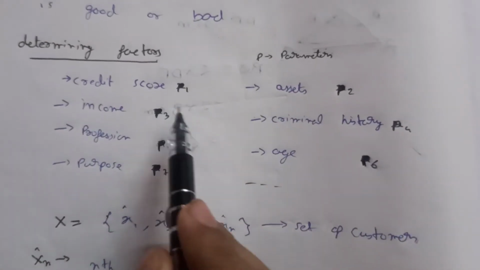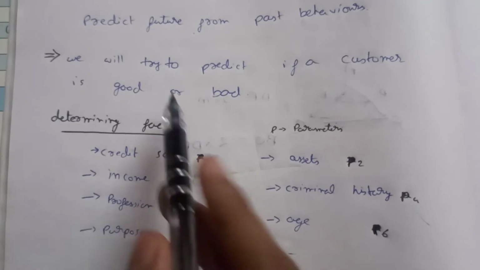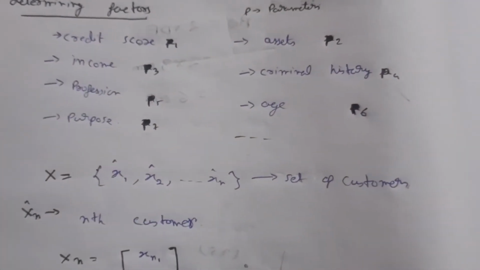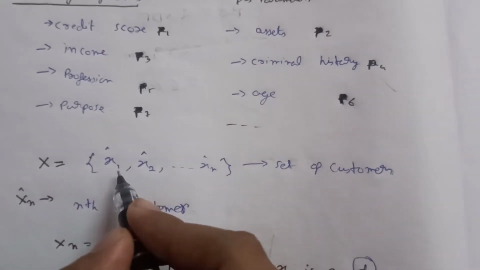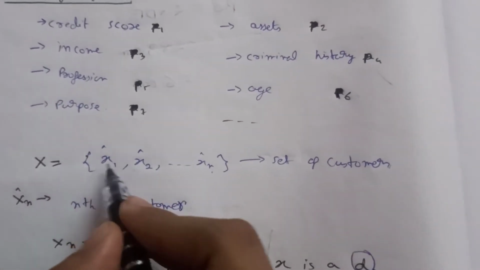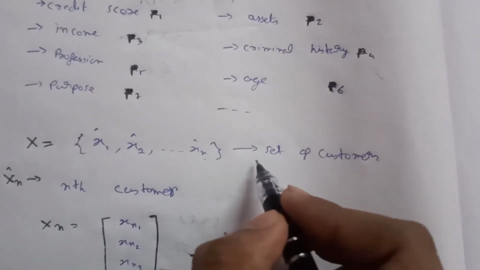This is our past data or past behavior, and we are going to predict the future of the new customer through this. I am writing this as x = x1, x2, up to xn, and all these x1, x2 are vectors. This is a set of customers.